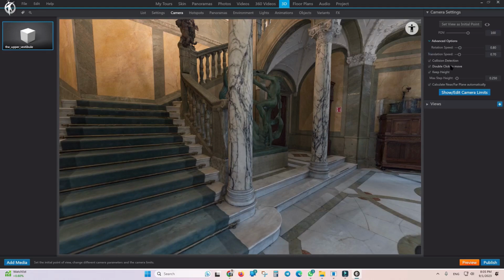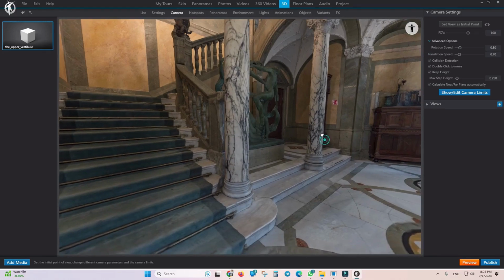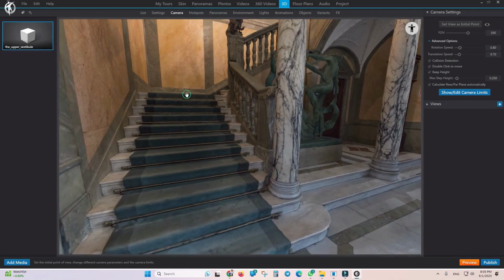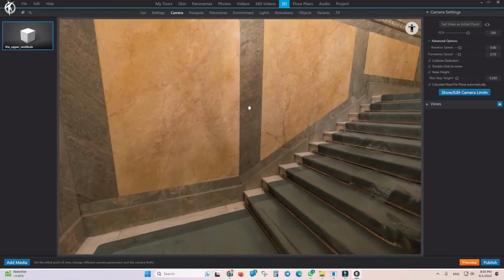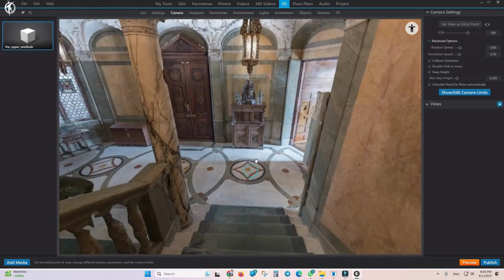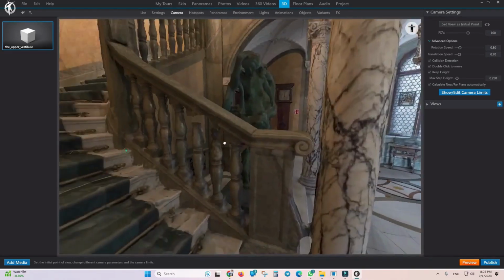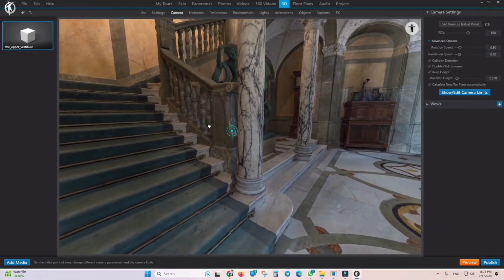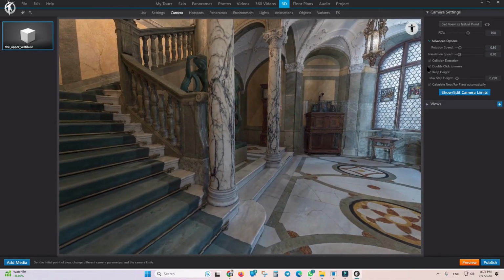The next option is double click to move. If you enable this option, whenever you double click in your 3D model, your character will jump, move, and be transported to the point where you click. I'll go back to where I was. Like this. Okay, the next option is keep height.